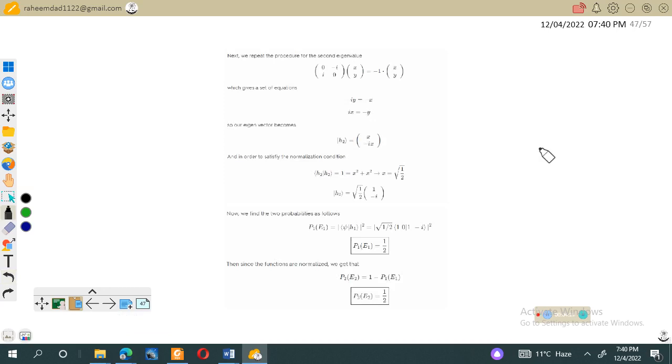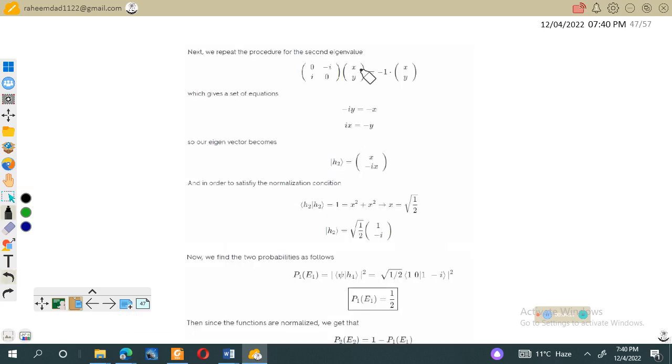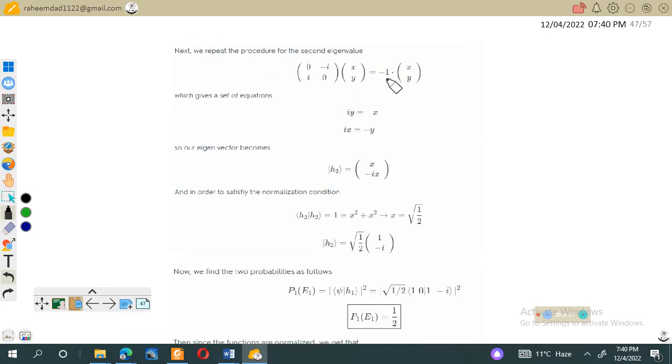So for the second, if we repeat the same procedure for the second eigenvalue, which is minus 1, this will lead us to the operator A, sorry, A x is equal to lambda multiplied by x. X is some unknown matrix which is represented by x y. A is the given matrix, lambda is the eigenvalue, and x y.